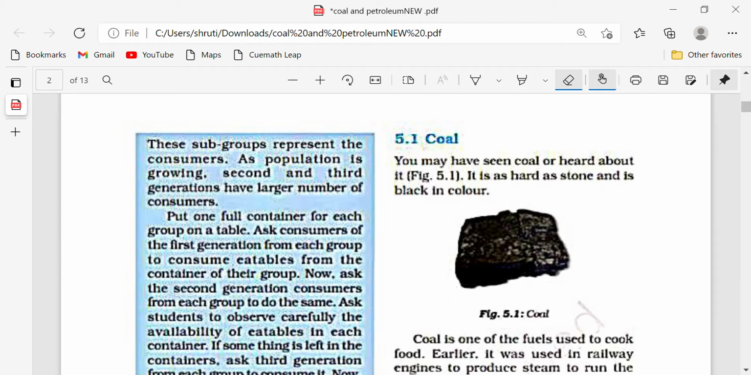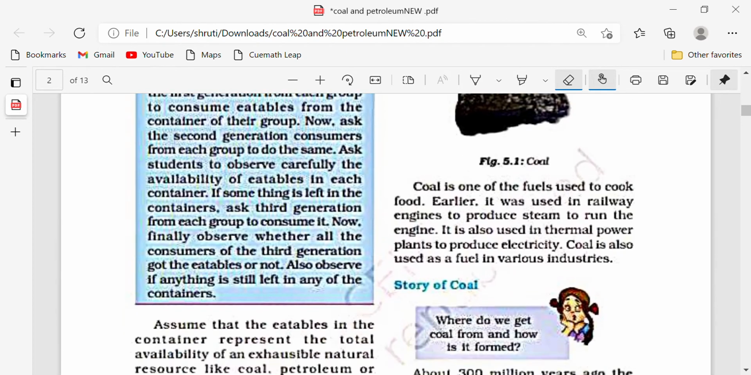It is as hard as a stone and is black in color. Mind, just remember this: it is as hard as a stone, but it is not a stone. Coal is one of the fuels used to cook food. This is one of the uses of coal, that it is used to cook food.